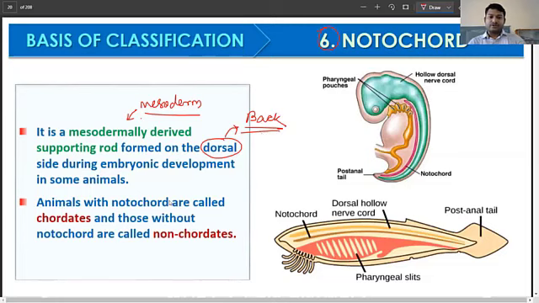Now, animals with notochords are called chordates. Very important. So it is a defining feature. It is an important feature for the chordates. And those which do not have a notochord are called the non-chordates. Okay, that is a defining feature. Why it is so important, we will see when we talk about the groups with the notochord. At that time you will appreciate why this again is a criterion for the classification. So that's all the different criteria that have been used for classification, students. I hope you are clear on those things.